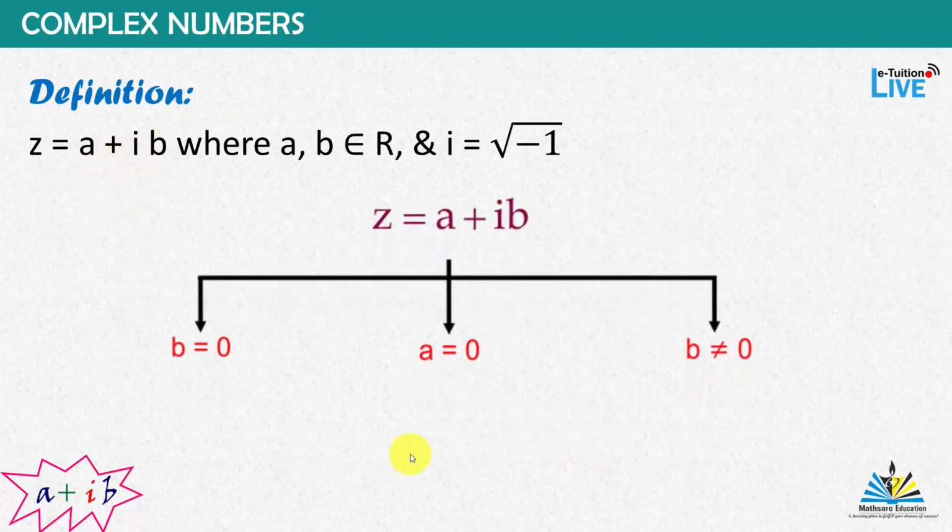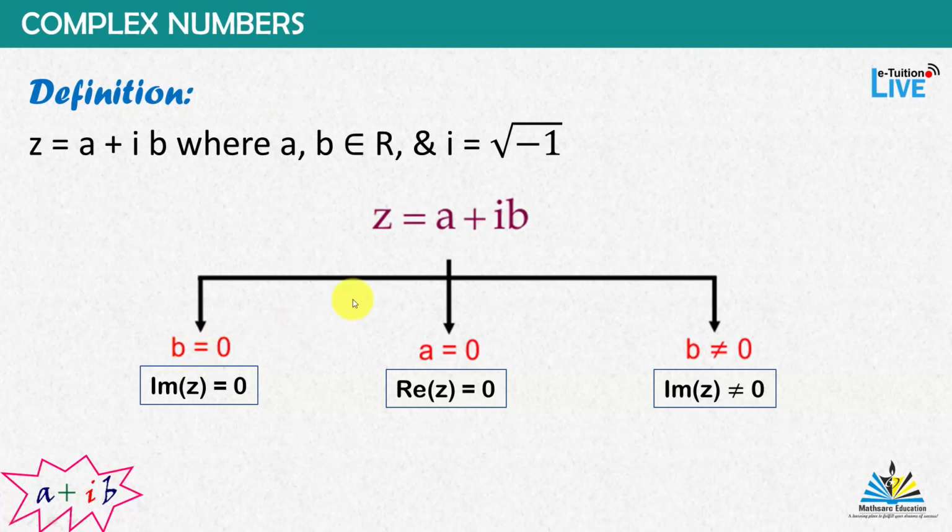Let's have a better understanding of the complex number a plus iota b. Here we have taken three situations: b equal to 0, a equal to 0, and b not equal to 0. If b is equal to 0, then the imaginary part of z is 0, so z has only a real part and no imaginary part.